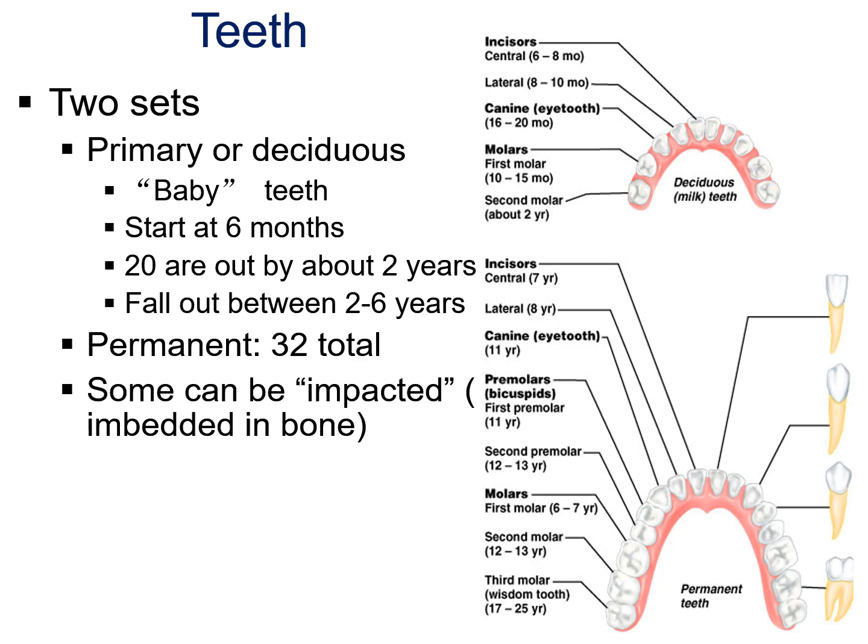Now there are different types of teeth. There are basically two sets of teeth in the mouth: the primary or deciduous teeth, also called baby teeth, which we get after birth. So in our life we have two sets of teeth, the baby teeth and the permanent teeth. Baby teeth start at the age of 6 months. When the baby is 6 months old, it starts getting teeth, and there are 20 teeth by the age of 2.